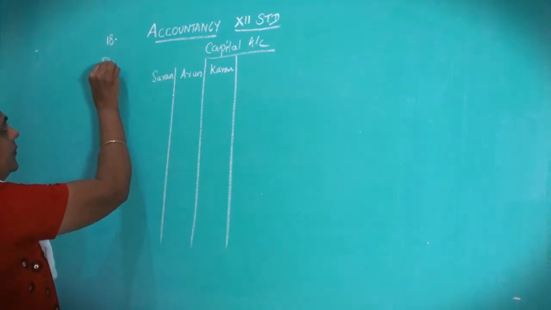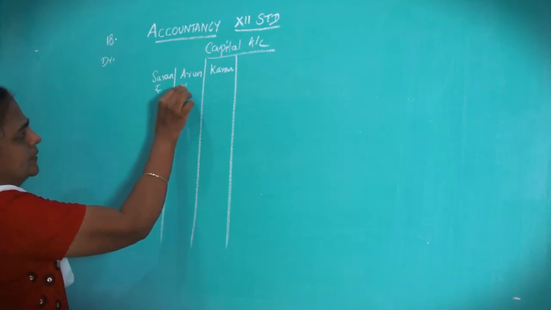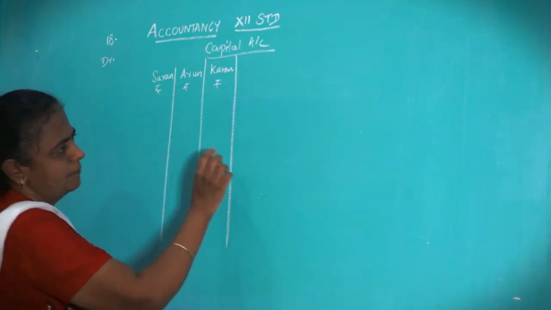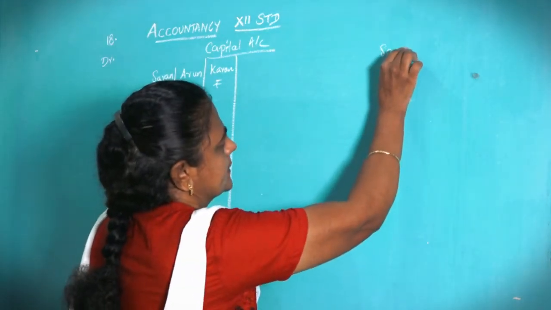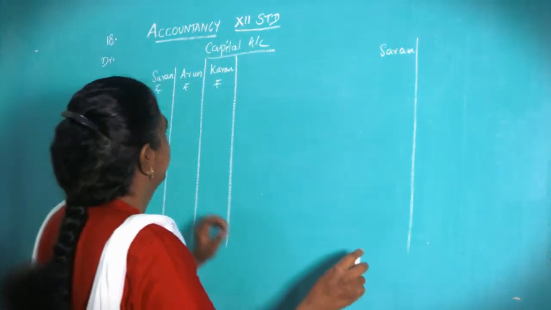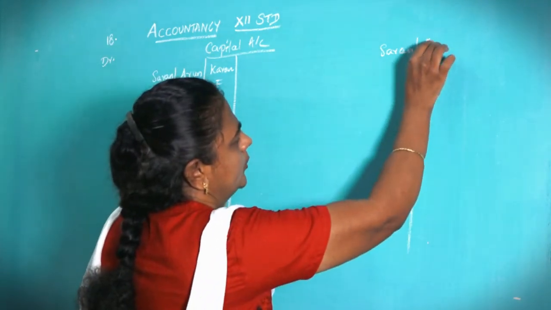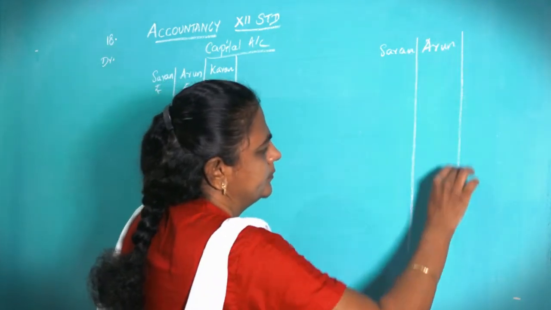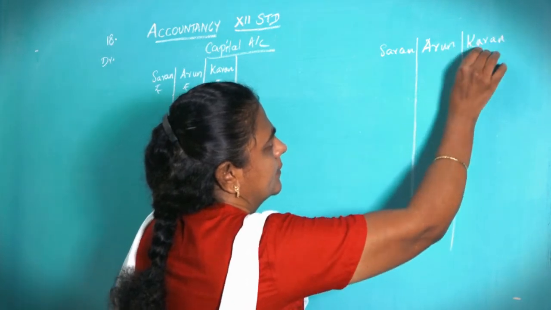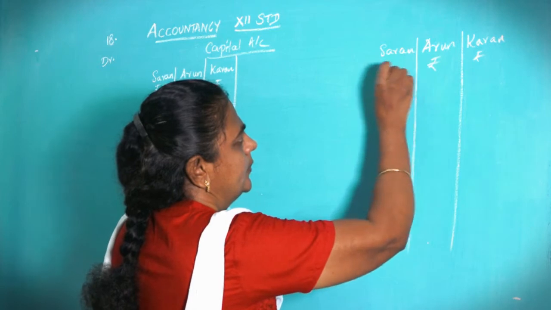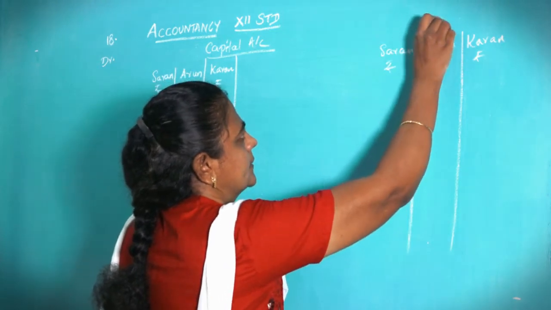Debit, rupees, rupees, rupees. So we also write Saran, Arun, Karan. Right. Rupees, rupees, rupees. This is credit.